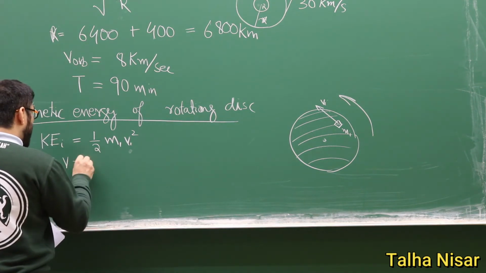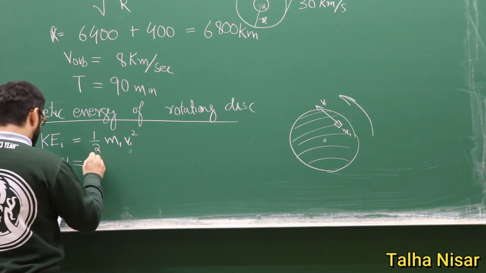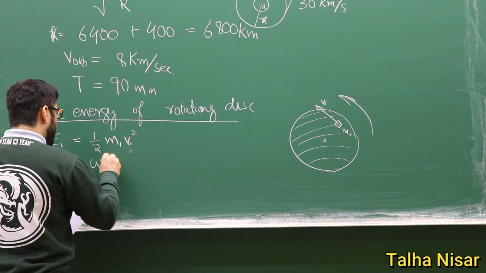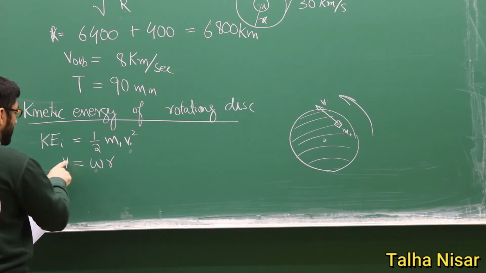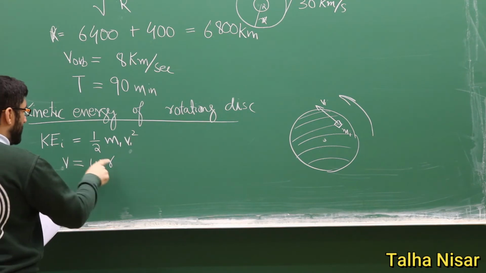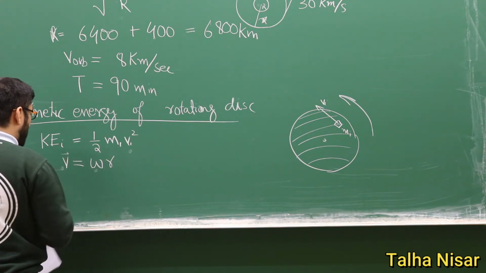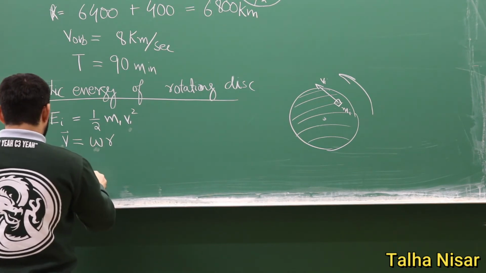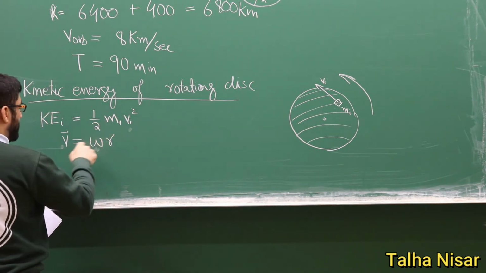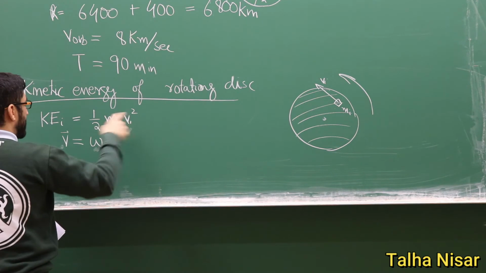We know that the tangential velocity is equal to omega r, where omega is the angular speed, and we can see that the tangential velocity depends on r. So we put this v in the kinetic energy.